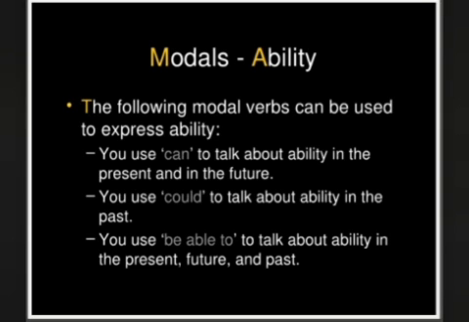Now modals of ability, they are of three types. There are three types of modal verbs that are used to express ability, that is can, could, and be able to. First, can is used to talk about ability in the present and in future. Could is used to talk about ability in the past, and be able to is used to talk about ability in the present, past, and future.